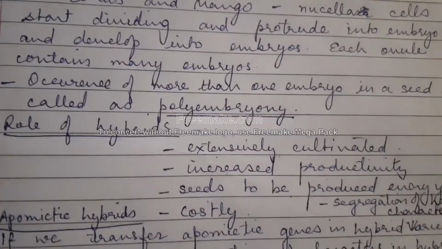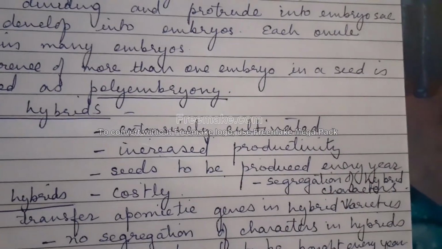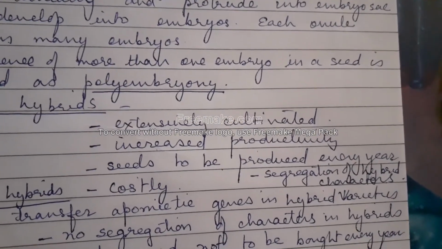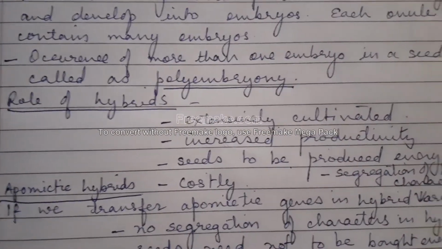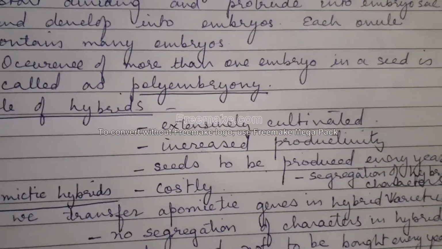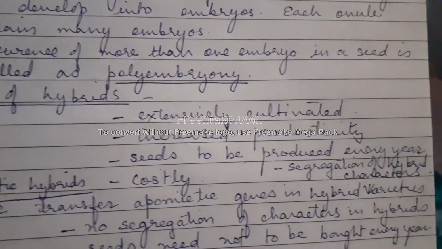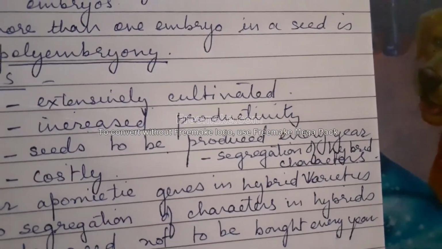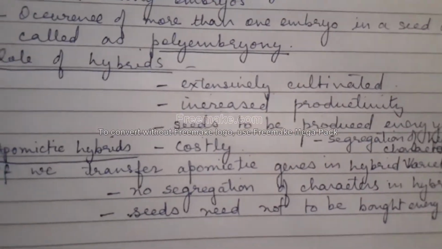Now, hybrids are extensively cultivated, they increase productivity, and the seeds need to be produced every year. Producing apomictic hybrids is costly for the farmers, and segregation of the hybrid characters also takes place.